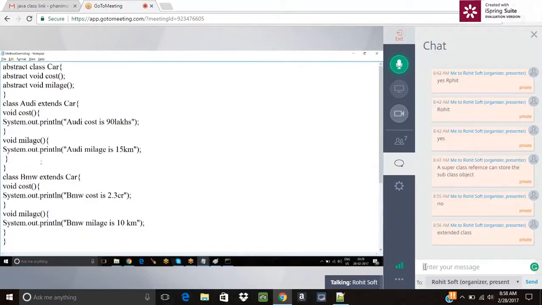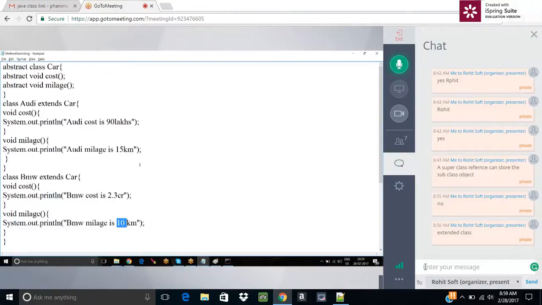So we have a scenario. What's a common thing for all the classes? Cost and mileage. Is mileage constant here? 15 kilometers, 10 kilometers? Constant. Which is common for all the cars. If I consider a start, a car starts with a key.